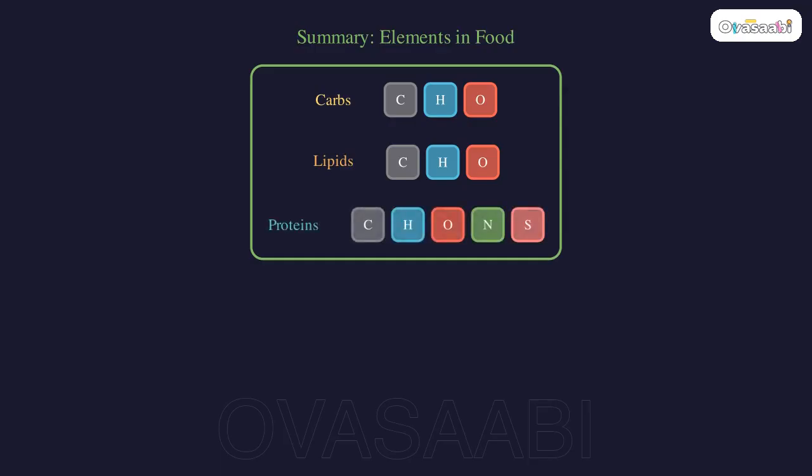Remember, carbs and lipids share C, H, O. Proteins add nitrogen and sulfur. These are your food's building blocks.